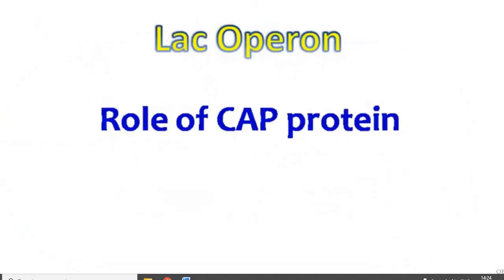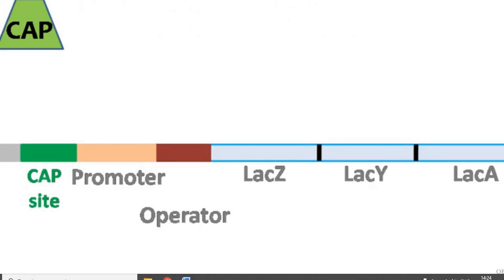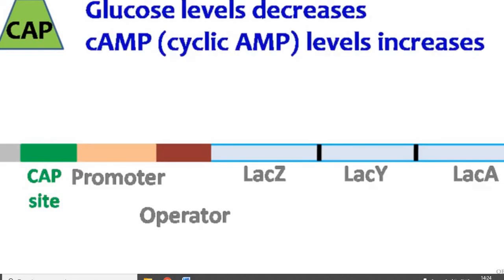The role of CAP protein in lac operon. CAP stands for catabolite activator protein. CAP binds cAMP, hence it is also known as cAMP receptor protein. When the glucose levels in the cell decrease, the level of cyclic AMP in the cell increases.